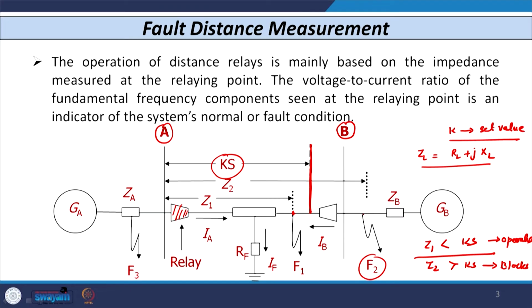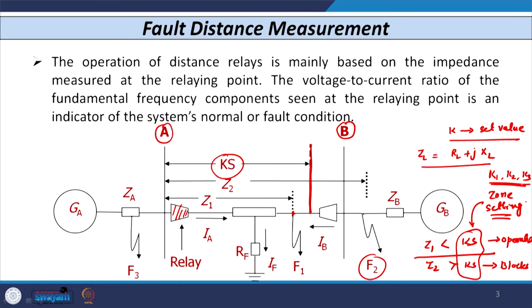So, operation or blocking of the relay is based on the set value of impedance, and that is known as the zone setting of the relay. This is normally indicated by K in the practical field. So, we have K1, K2 and K3. These three are the three zone settings of the distance relay. One indicates the first zone, second indicates the second zone, third indicates the third zone of the distance relay.